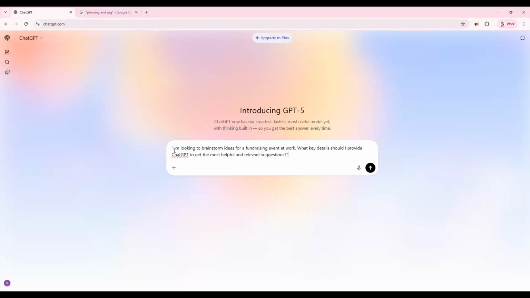I'm looking to brainstorm ideas for a fundraising event in work. What key details should I provide to ChatGPT to get the most helpful and relevant suggestions? And press enter.